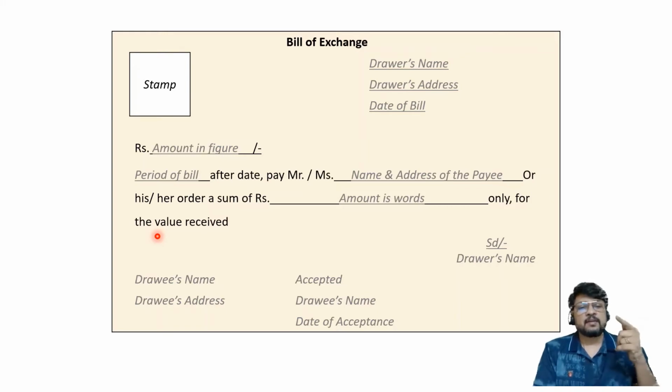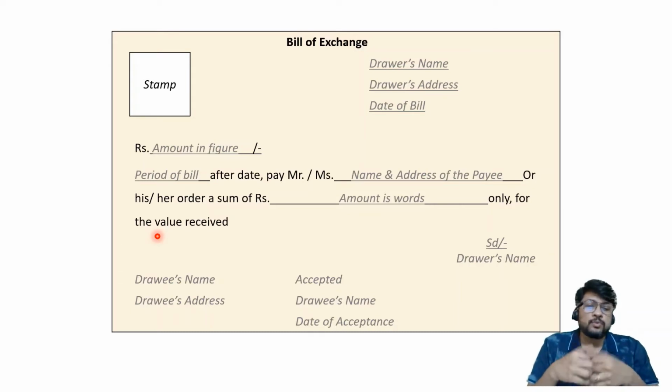He is your debtor. So in that case you are telling him, instead of just being a debtor in my books, let me draw a bill on you, accept the same and give it back to me. That will be considered as for the value received. So if I have not yet sold goods to you, or provided any services to you, then I do not have a right to draw a bill of exchange on you. Or even if I draw a bill of exchange on you, it is not valid.